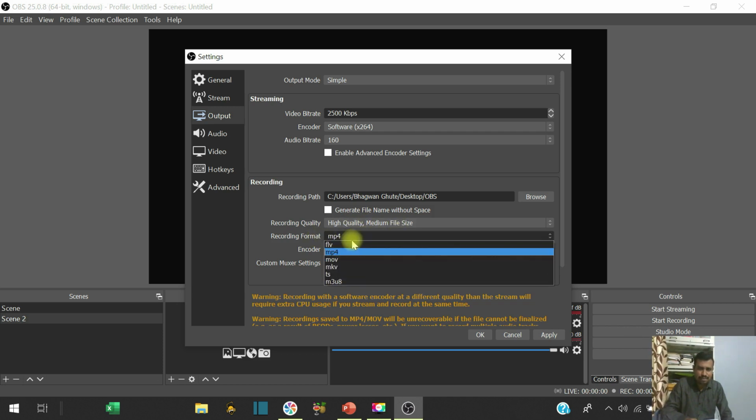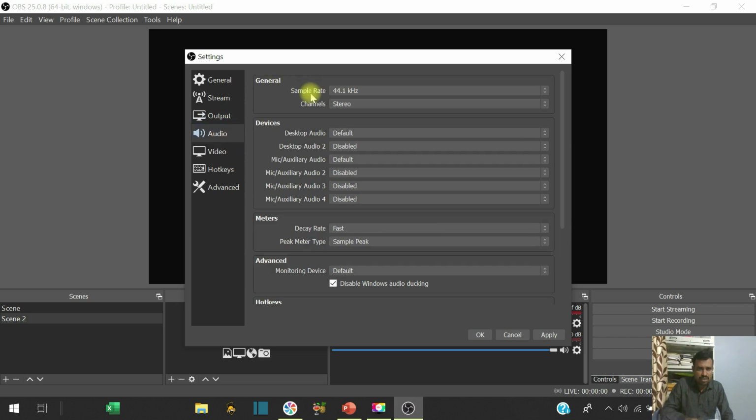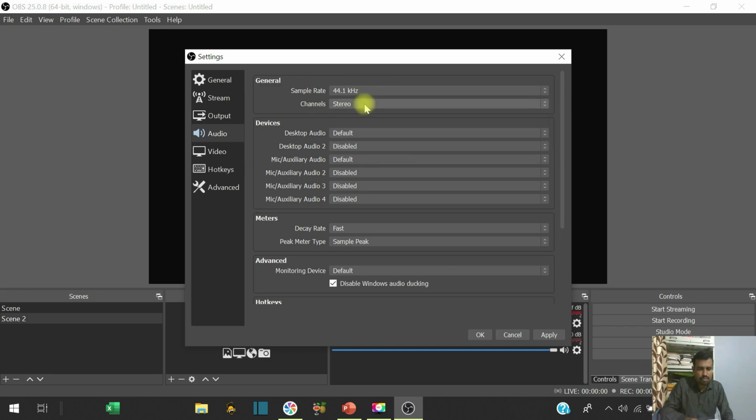And recording format, there are different formats: FLV, MP4, MOV, MKV, TS, M3U8. I will select MP4. According to your requirement you can select. Then we have to go to audio, go into the general settings. You can change the sample rate, that is 44.1 kilohertz, or if you want another, you can check. Here for channels also you keep stereo or any other.